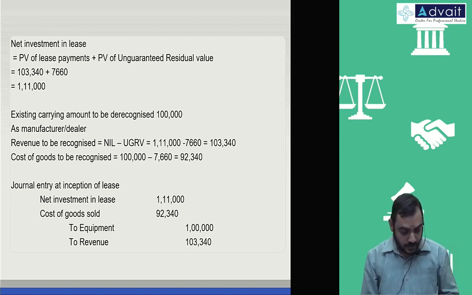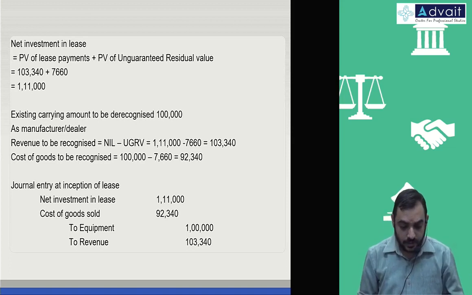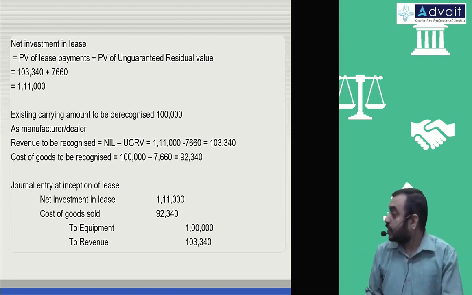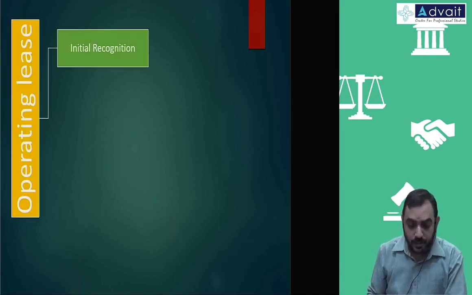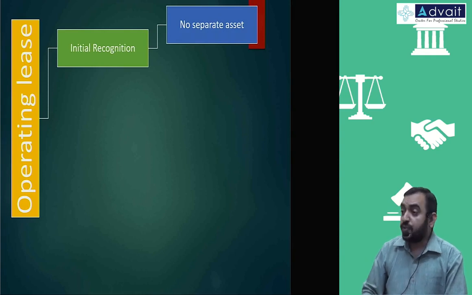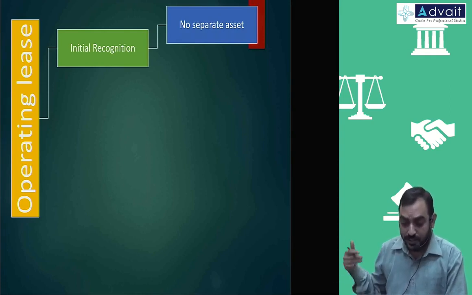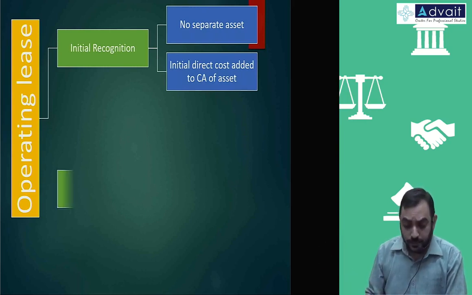Okay, that is for financing lease. What do we do for operating lease? Operating lease, initial recognition, no new asset recognized. If you have any initial direct cost, it is added to the cost of the asset. We just discussed earlier, this will be amortized over a period of lease term.